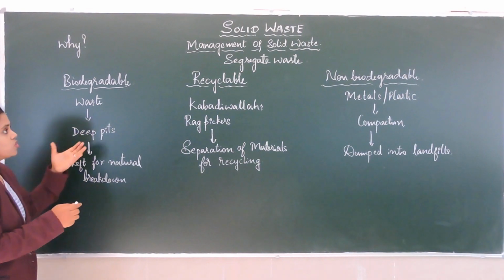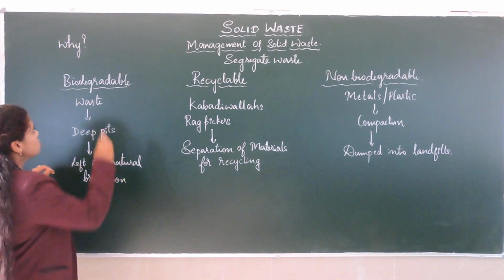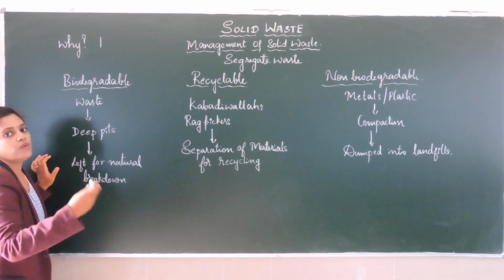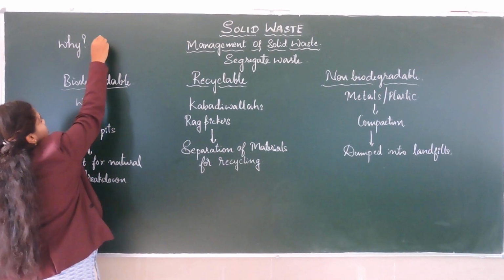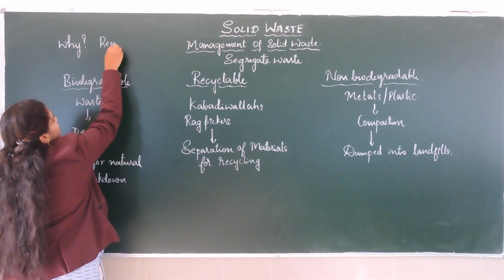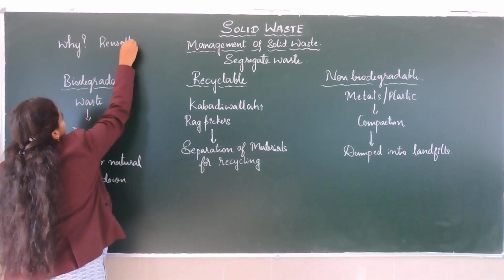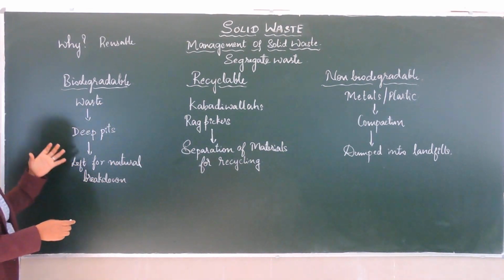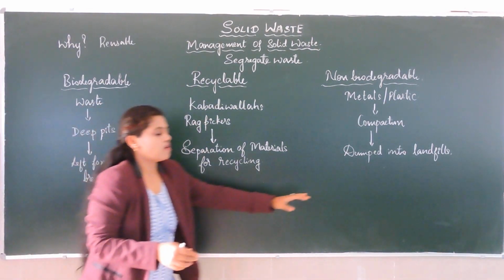So why we should segregate this waste? So that we can see the specific method how we can dispose it off, and also we can separate the reusable or recyclable material. So these are the three categories of these solid waste.